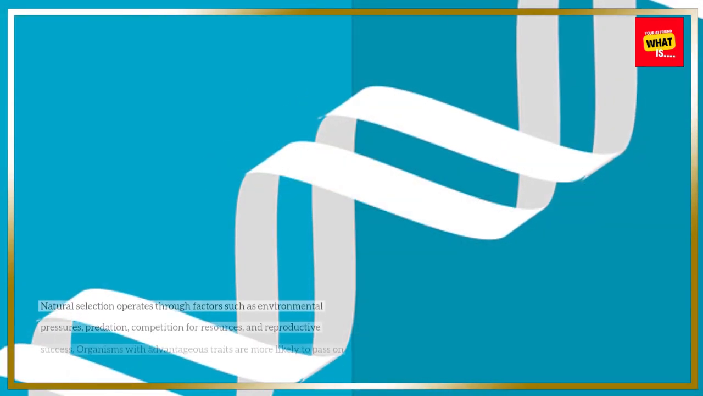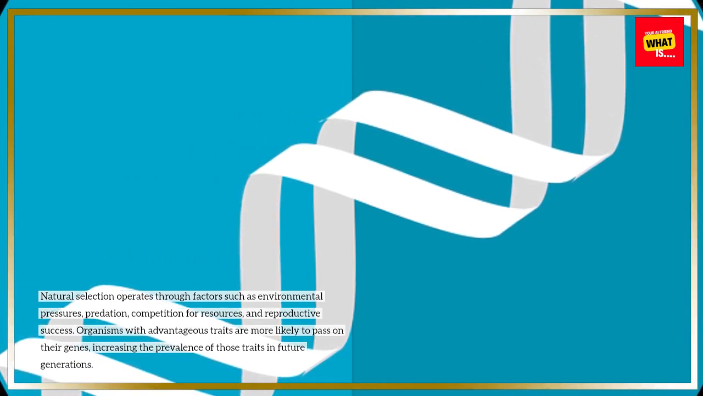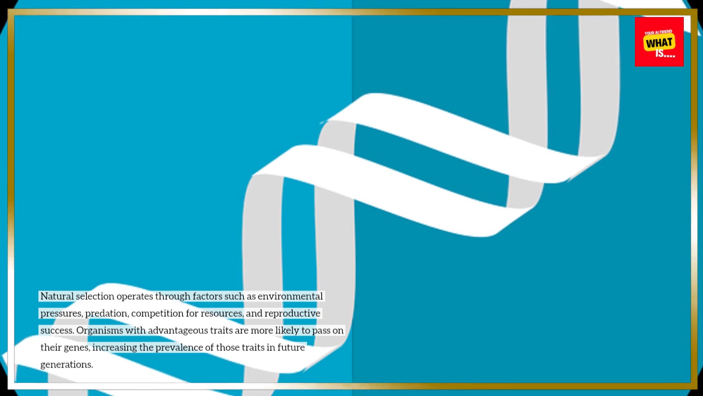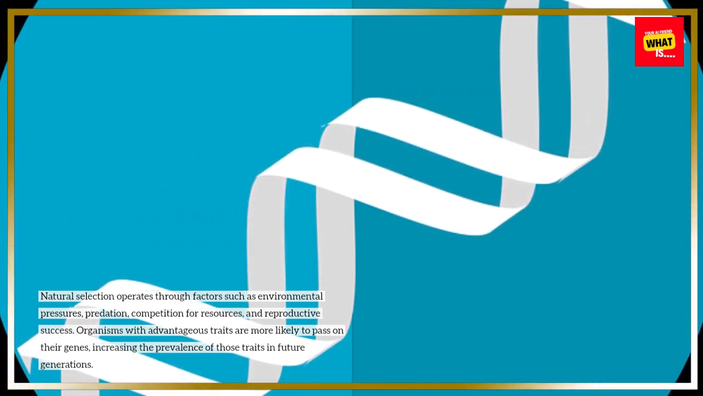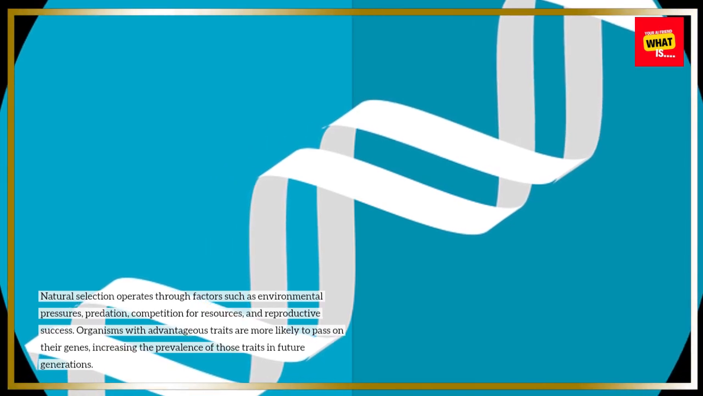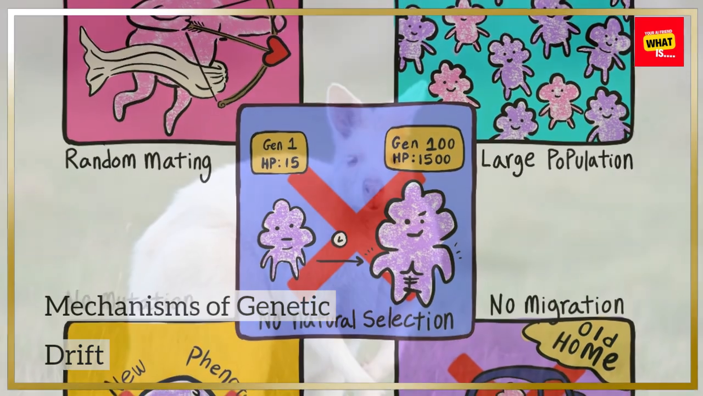Mechanisms of natural selection. Natural selection operates through factors such as environmental pressures, predation, competition for resources, and reproductive success. Organisms with advantageous traits are more likely to pass on their genes, increasing the prevalence of those traits in future generations.